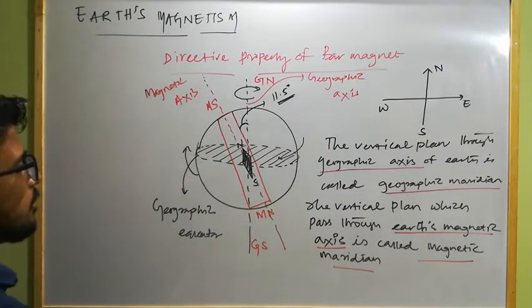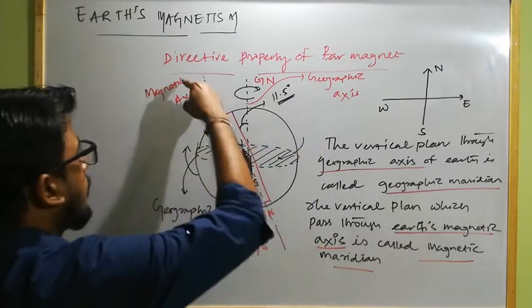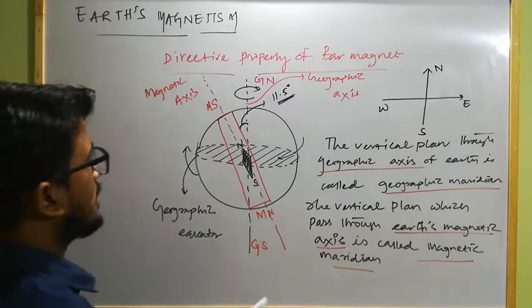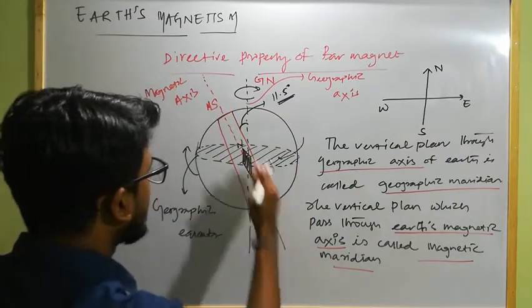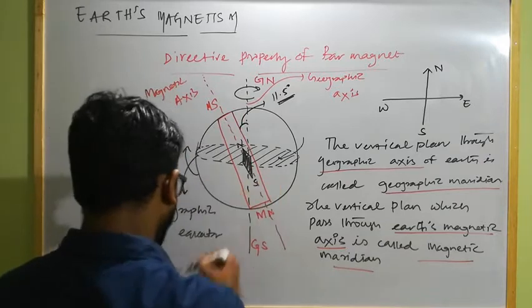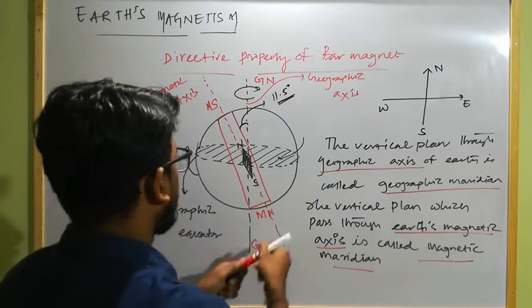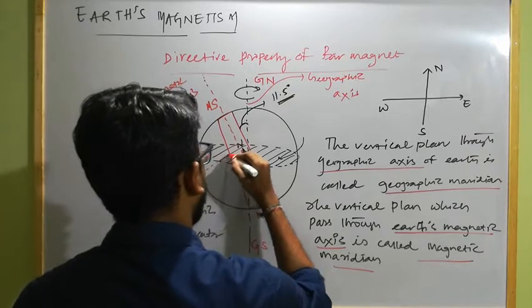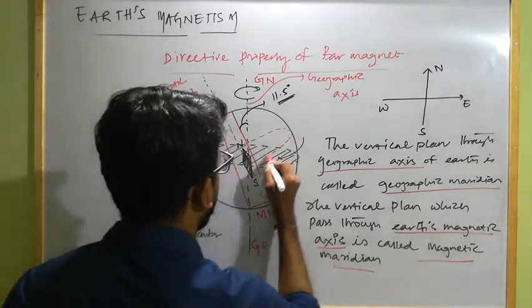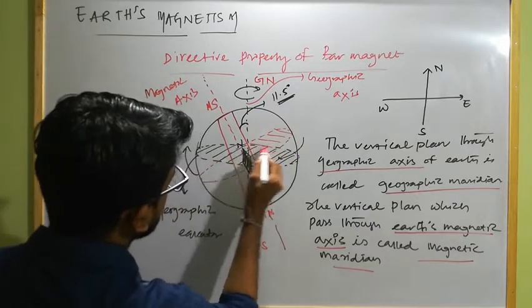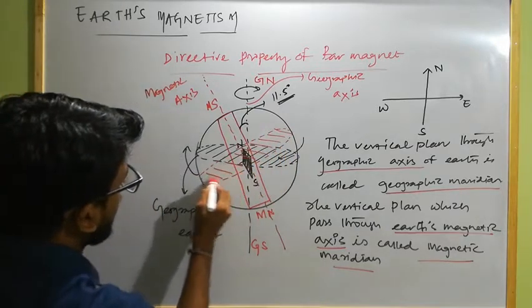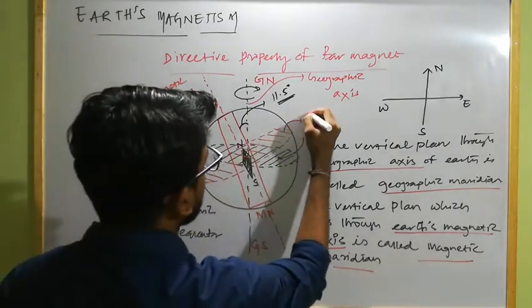Clear? Similarly, the circular line which is perpendicular to the magnetic axis is known as magnetic equator. If this is the magnetic axis, then for this it will be perpendicular, so the magnetic equator will be like this. And this plane will be known as magnetic equatorial plane.